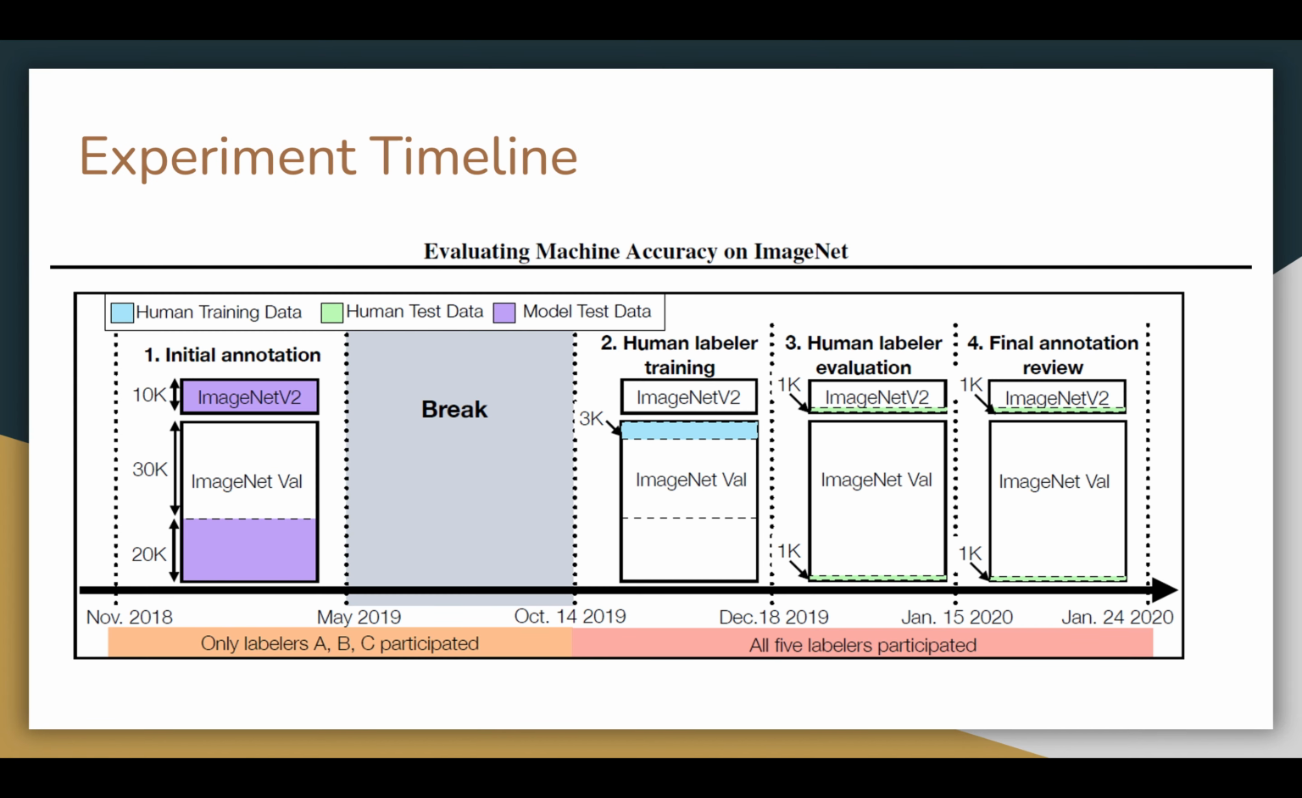This figure presents the detailed timeline for the whole experiment process. The initial annotation phase began in November 2018. After a 6-month break, human labeler training started in October 2019. The third phase, the human labeler evaluation phase, lasted for 28 days from December 2019 to January 2020. And lastly, the final annotation review lasted for 10 days.